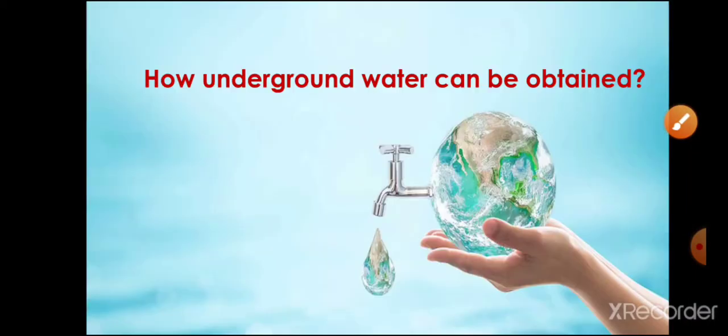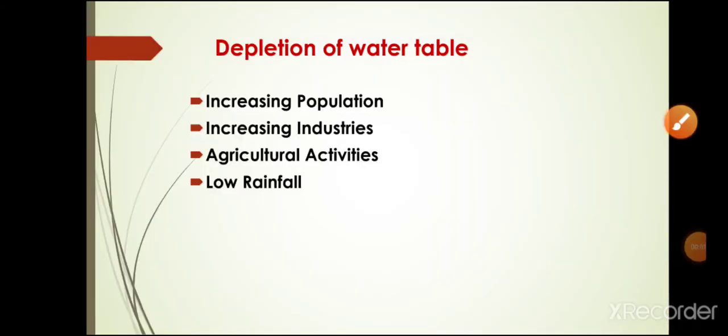Now, students, the next topic is how underground water can be obtained. Groundwater is generally obtained by digging wells and using hand pumps and electric pumps. By these ways we can obtain groundwater. And we will discuss the depletion of the water table. As you know what the water table is, the water table of a place may decrease if we keep on taking out more water than is getting replenished by rainfall.